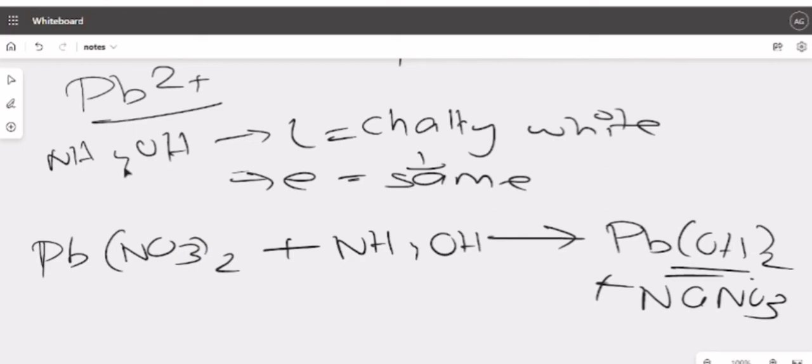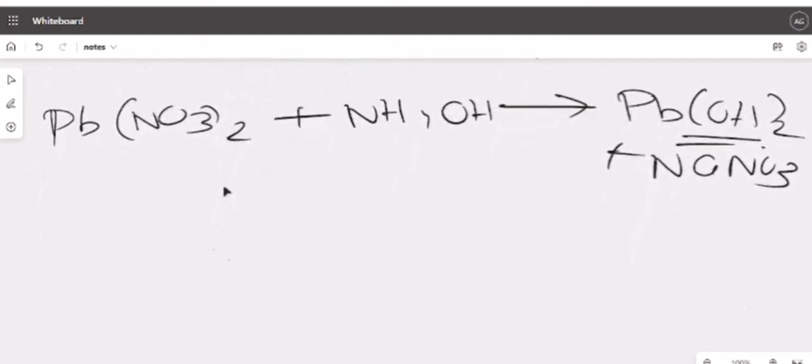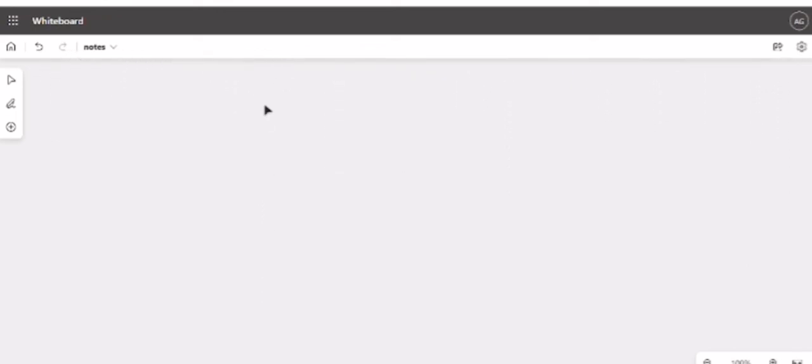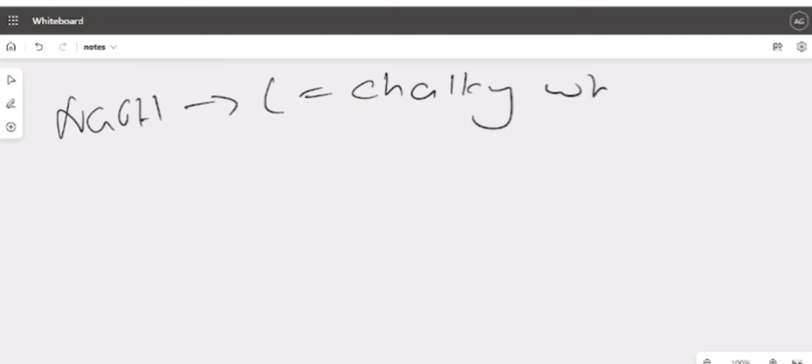No problem? Okay, this is in excess. Remember this, this is in excess. Next, the same thing when we add NaOH, first in little, not in excess. What was the color? Chalky white. Now when we add this in excess, it becomes colorless.